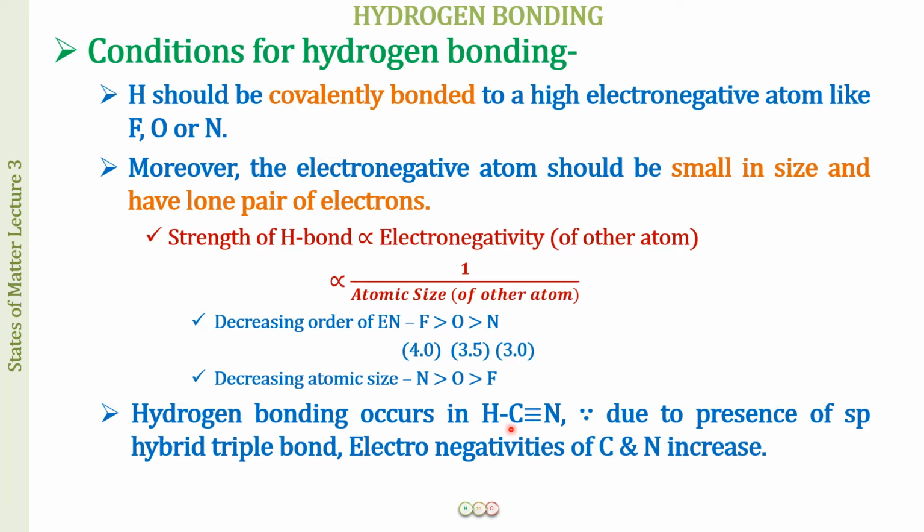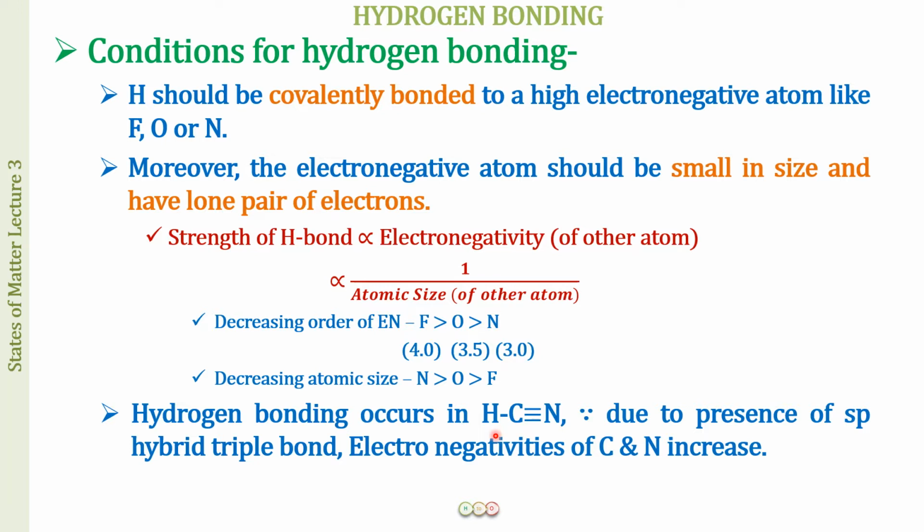But when we see this special molecule, the HCN molecule, what we are seeing is that this carbon has a triple bond with the nitrogen atom, right? So when there is a triple bond over here, this carbon is going to be sp hybridized, and when it is sp hybridized, there is going to be more s character for this carbon, and when there is more s character, the electronegativity of this carbon is greater. And when this is electronegative, the hydrogen bonded to it is going to have a partial positive character, and therefore it will be able to participate in hydrogen bonding.